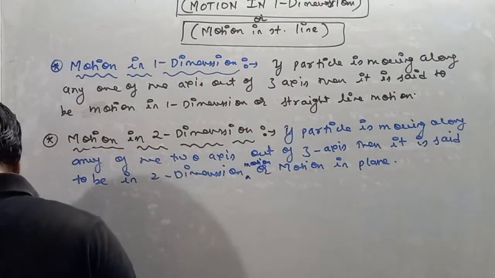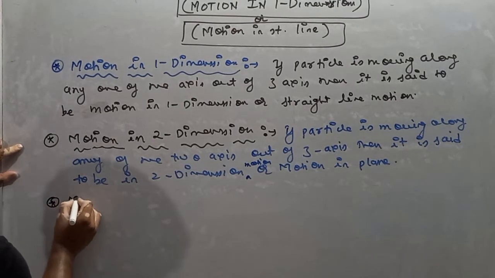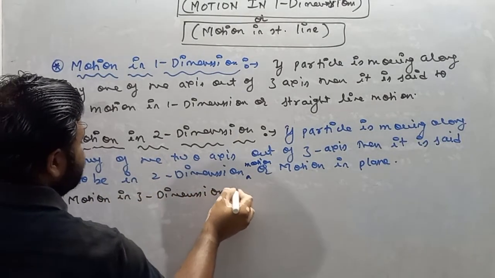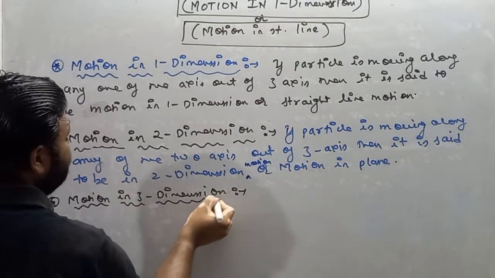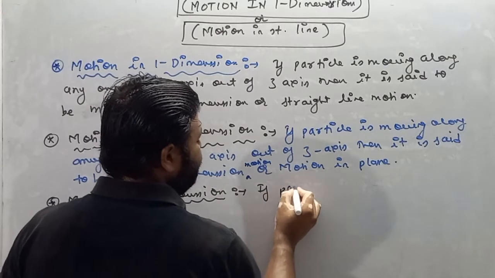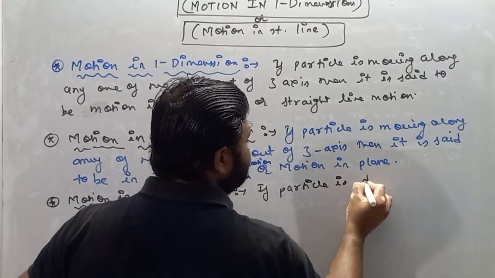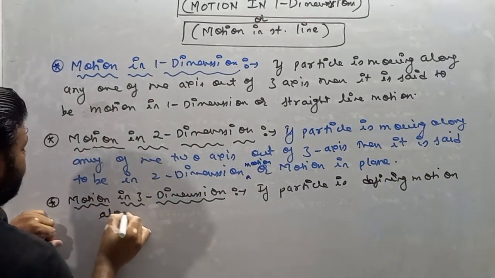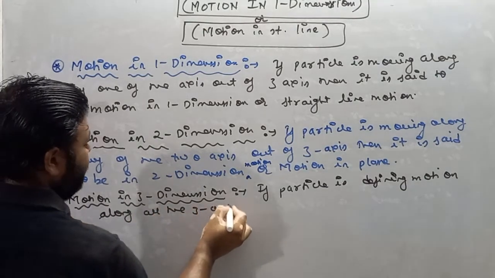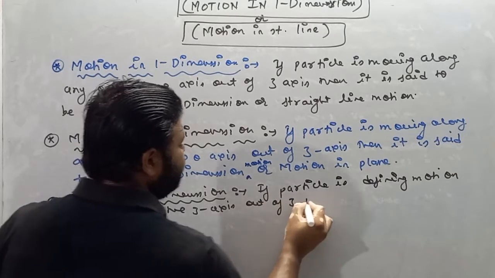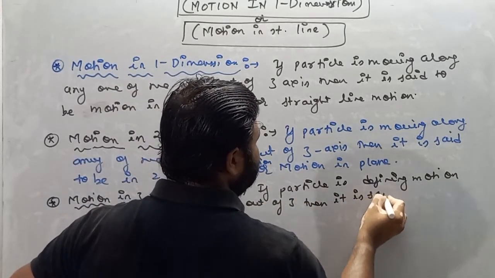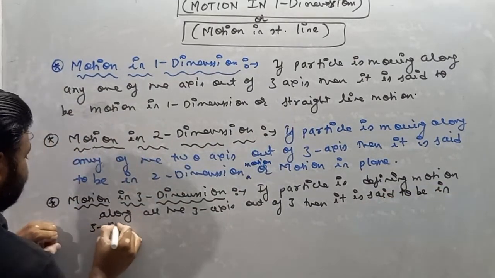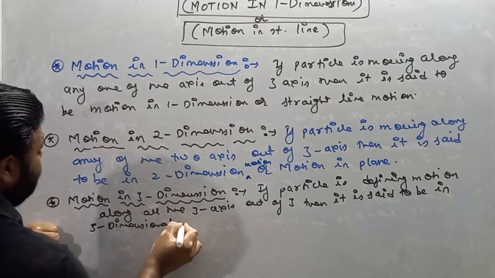So next is motion in three dimensions. Motion in three dimensions means if a particle is defining motion along all the three axes out of three, then it is said to be in three-dimensional motion.